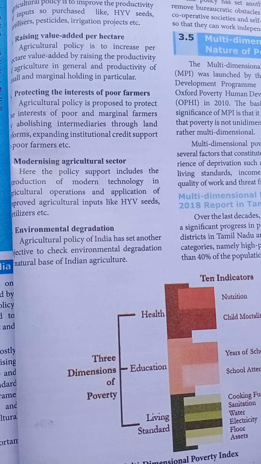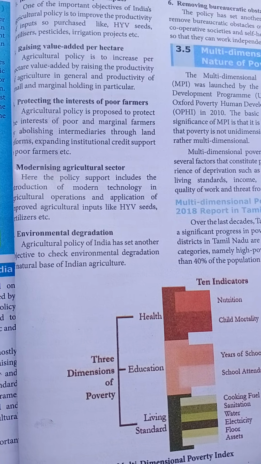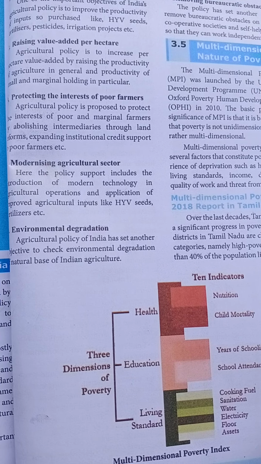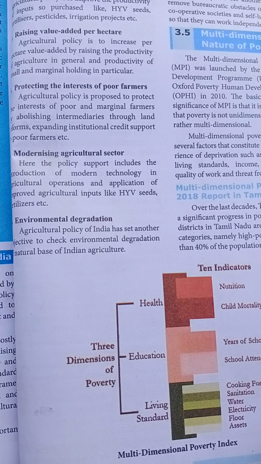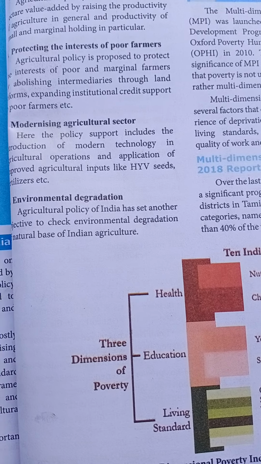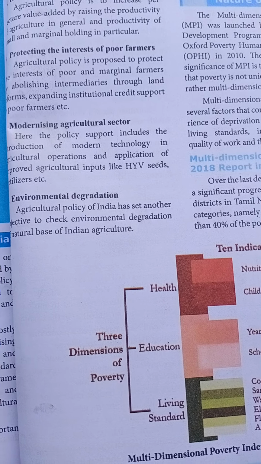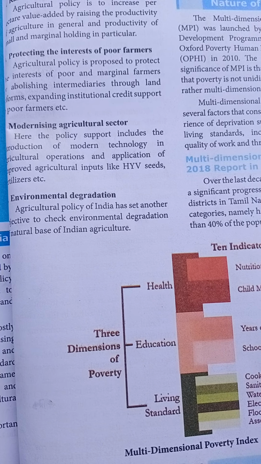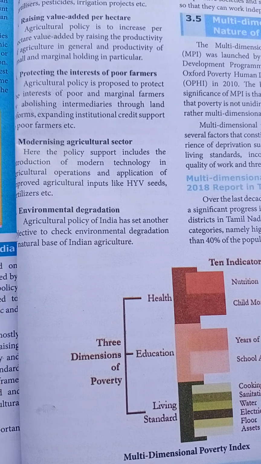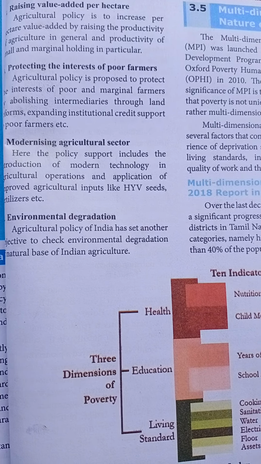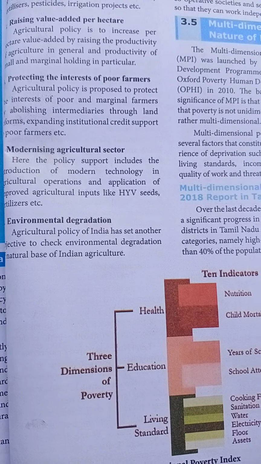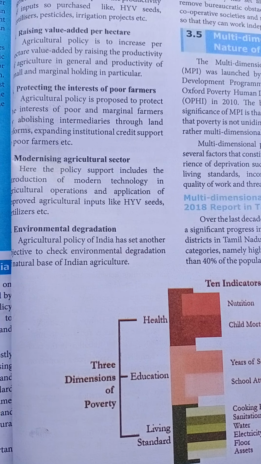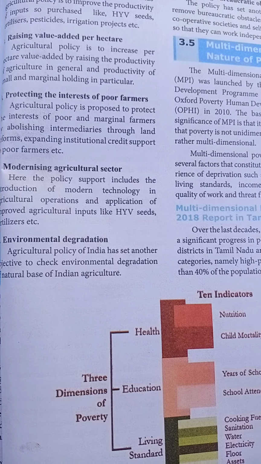So to increase the productivity, otherwise production in the agriculture sector, we have to implement the HYV seeds. Already we discussed this in the first objective. HYV means high yielding variety seeds, that means hybrid seeds. If we use the hybrid seeds in agriculture, the production will be high. Farmers have to purchase and implement them, and then the productivity will be increased.